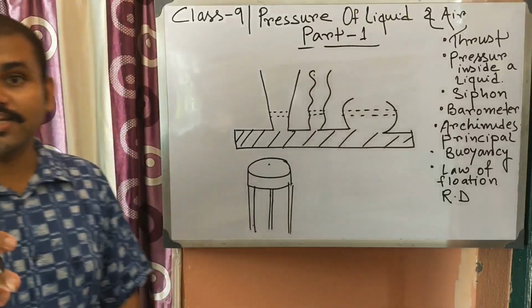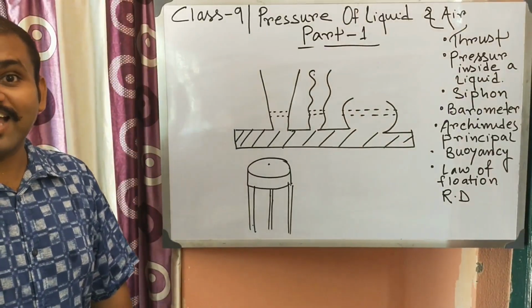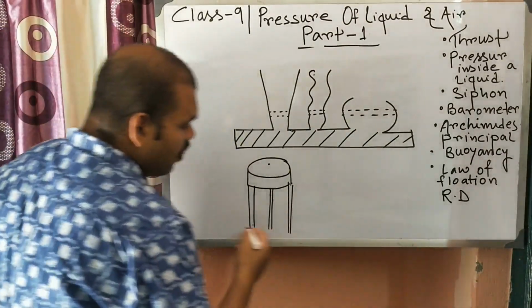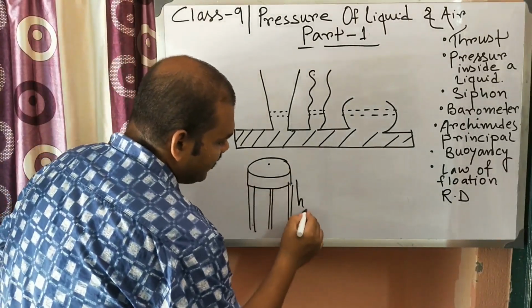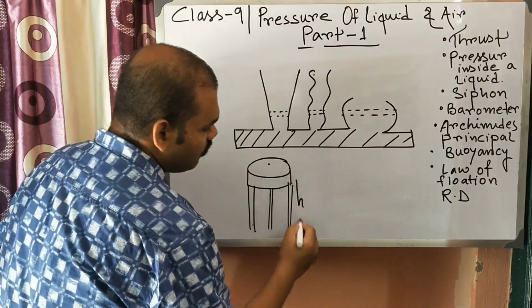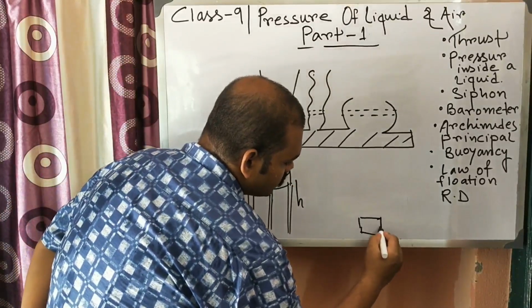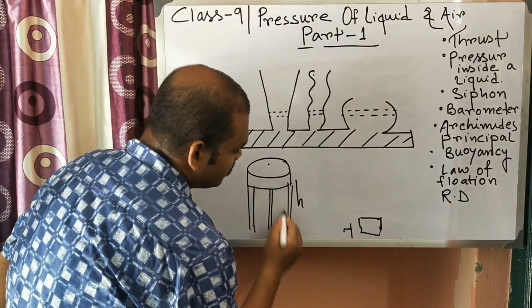Without it, it can't flow that much, or it can't give a sufficient amount of pressure. For example, in this case, the water is at a height of h. Now suppose this is our house, and in our house there is a tap, and the tap is connected with the tank.